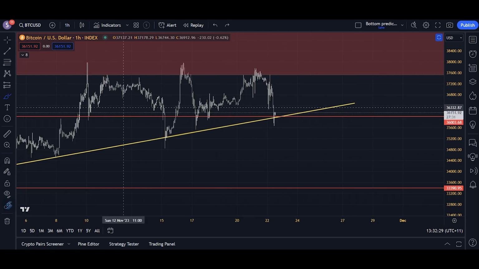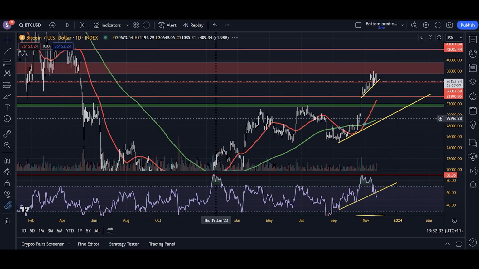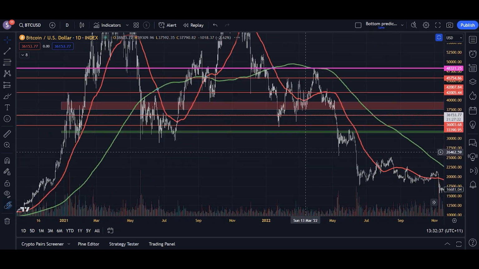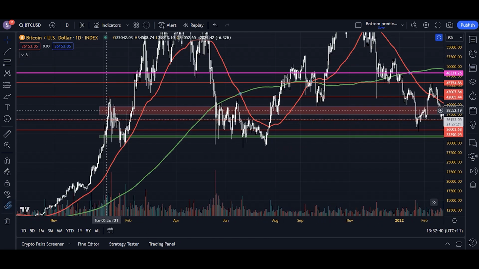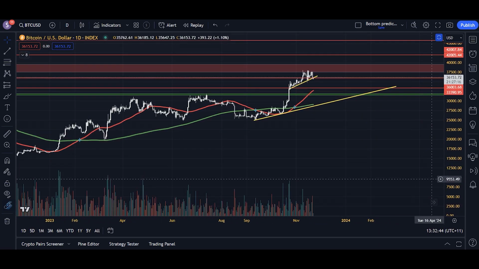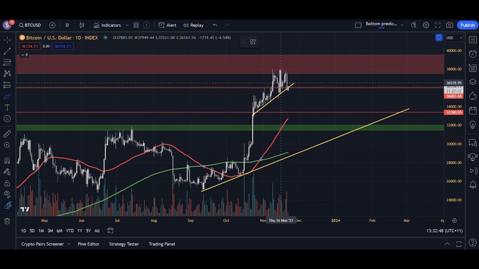If you look at the region in which we're testing right now, this red box, let's go to the daily chart. This red box is a major macro resistance zone. It's not something we can play around with. It's not something we can play games with, right? This red box stems back from all the way in January 2021. It's been tested on multiple occasions in the last 3 years. It's a very major macro resistance zone, and the fact that we're forming such strong exhaustion patterns at this major resistance is not a good sign.